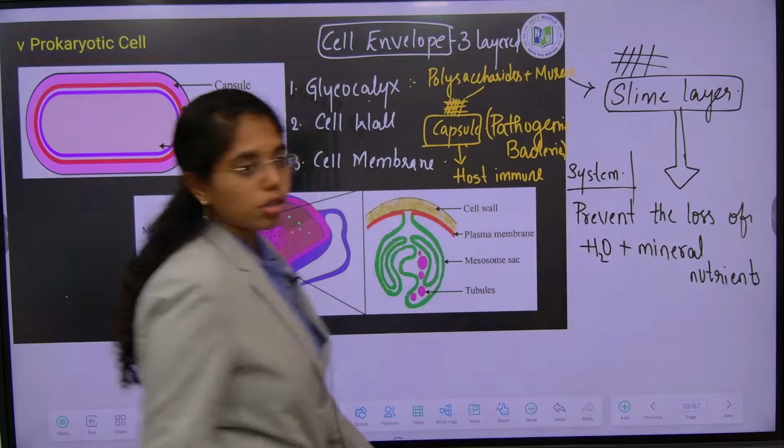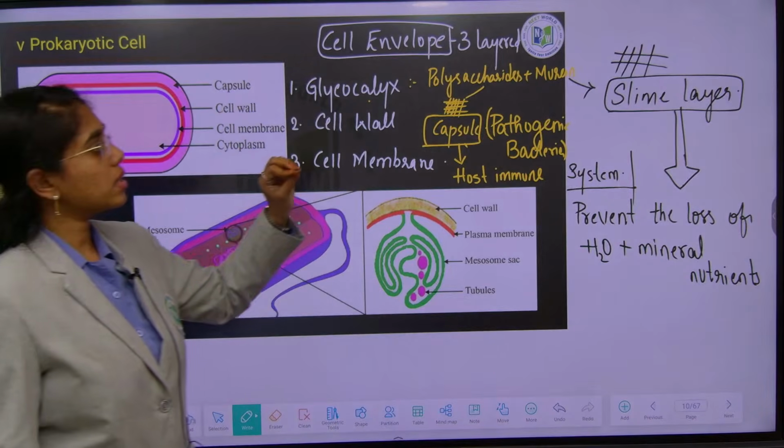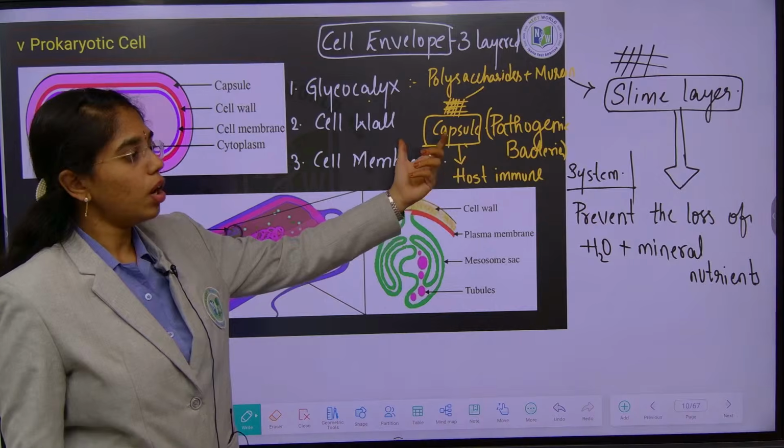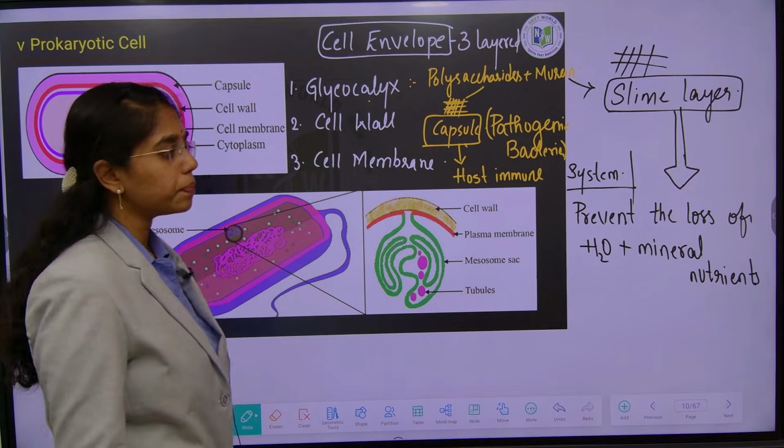So, this is about glycocalyx, which is either a capsule or a slime layer.